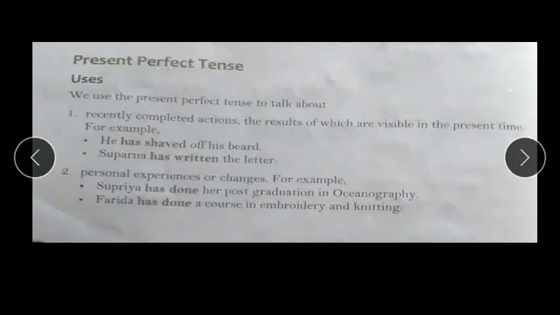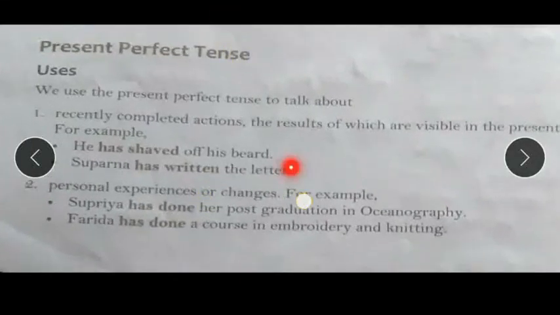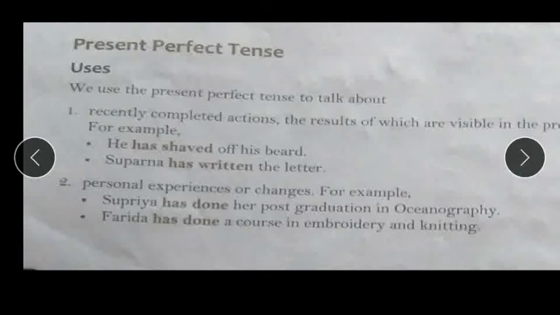Rule of present perfect tense. What are the rules of present perfect tense? We use present perfect tense to talk about a recently completed action, the action which we have completed recently, a few minutes before only. So there we use present perfect tense.